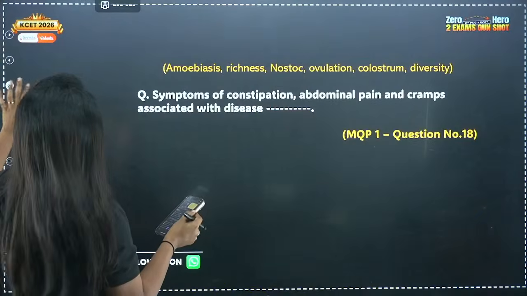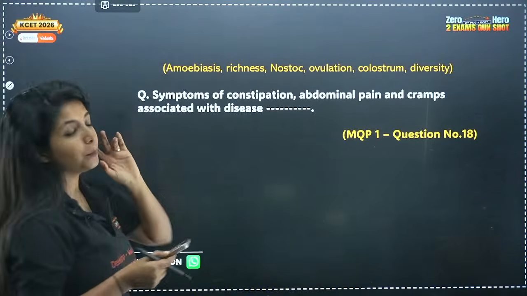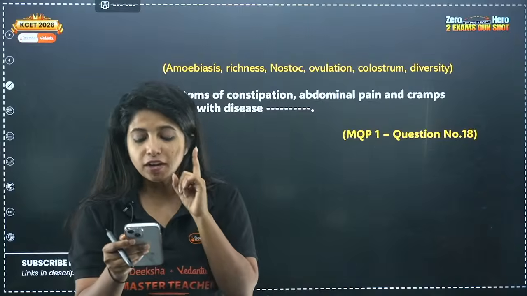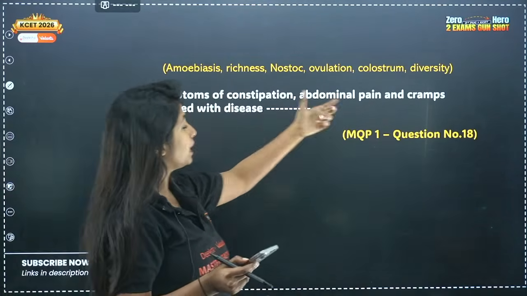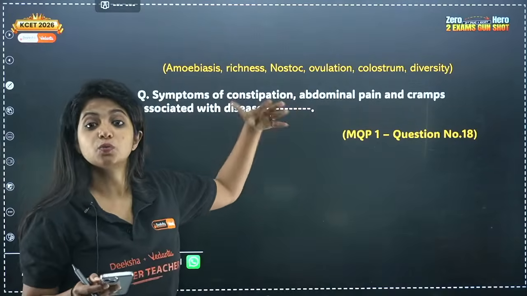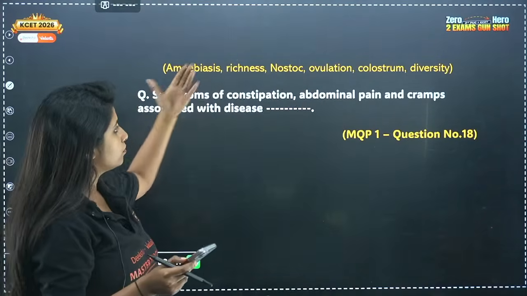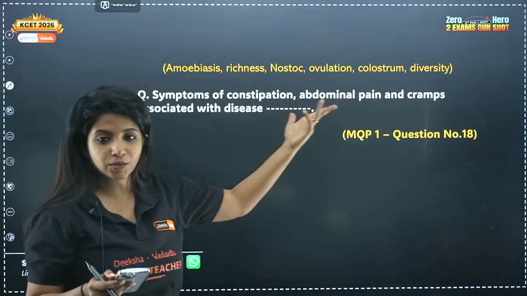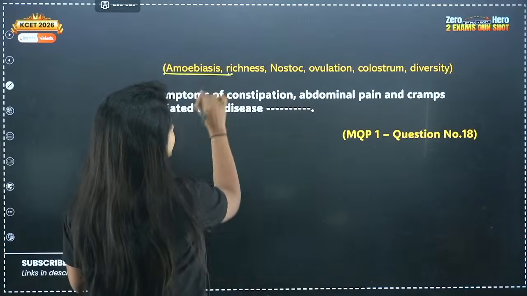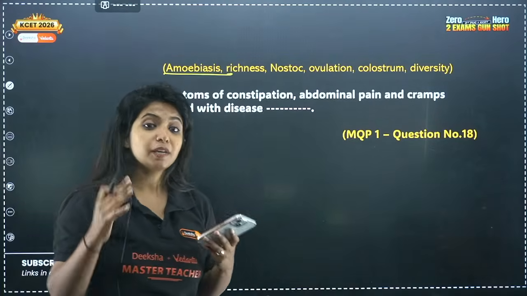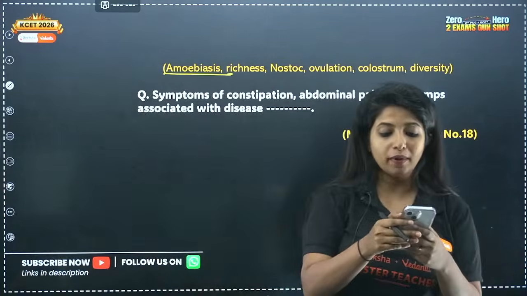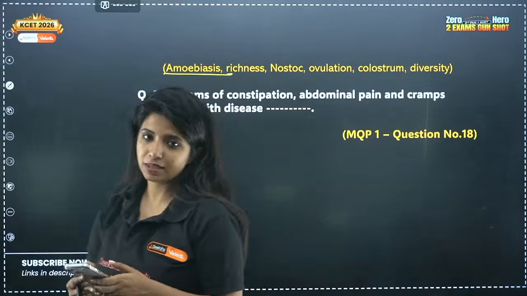So now there is a question that was given in your PU2 MQP1, model question paper 1. It goes like this. Symptoms of constipation, abdominal pain, and cramps are associated with a disease. What disease is being asked? So the options are given over here. We all know the answer for this question, and that is what? Amoebiasis. So you can get these type of questions also. So as I said, be sure you know the symptoms. Otherwise, you might make some very big mistakes out there.